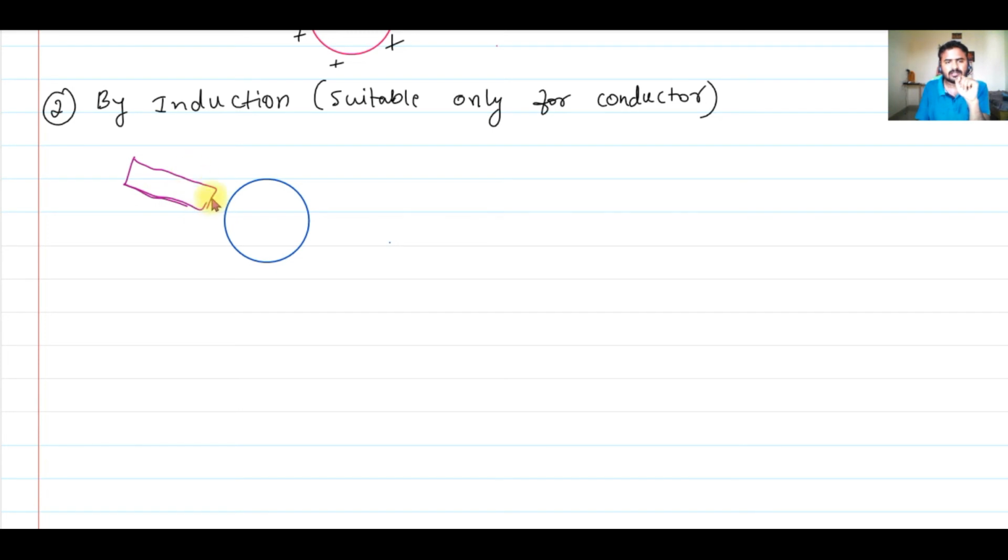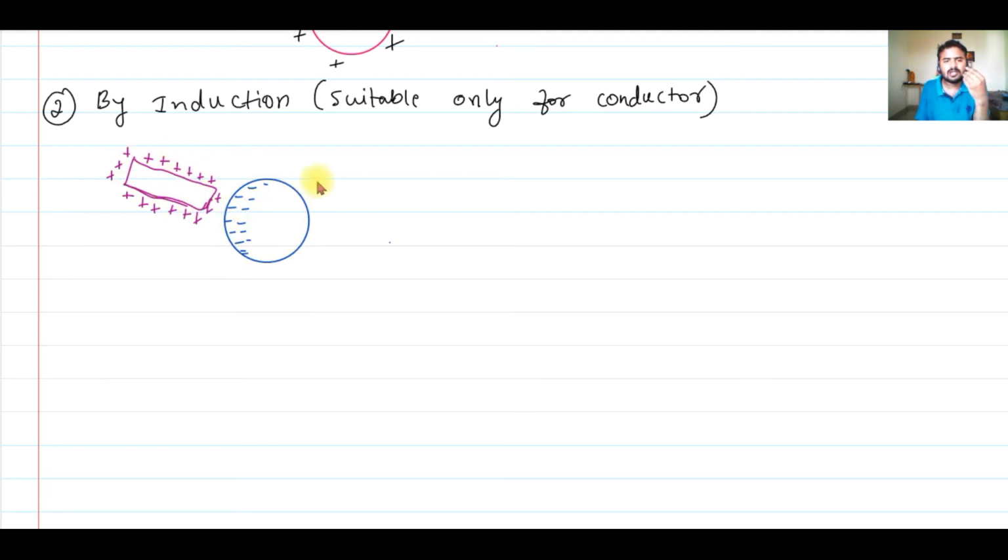Okay, so let us say the charge on this rod is positive. Let us assume that this rod is positively charged. I bring it close to this sphere, which is uncharged. Now what will happen the moment I bring the positively charged rod closer to this uncharged sphere? The electrons in this will get attracted to the left. Electrons which are freely present throughout the conductor will get attracted towards this positive charge.